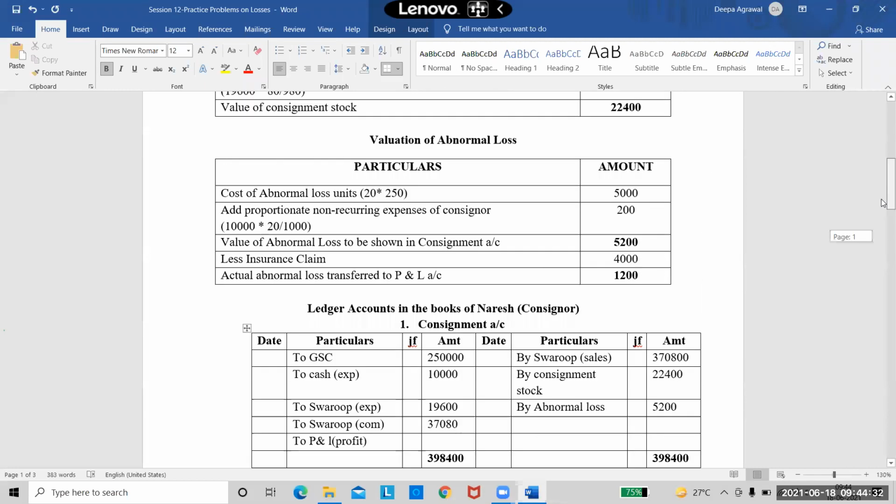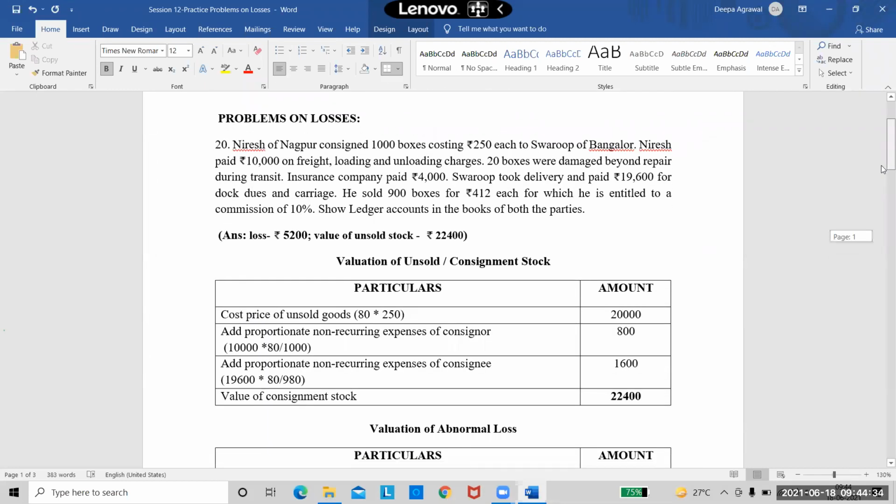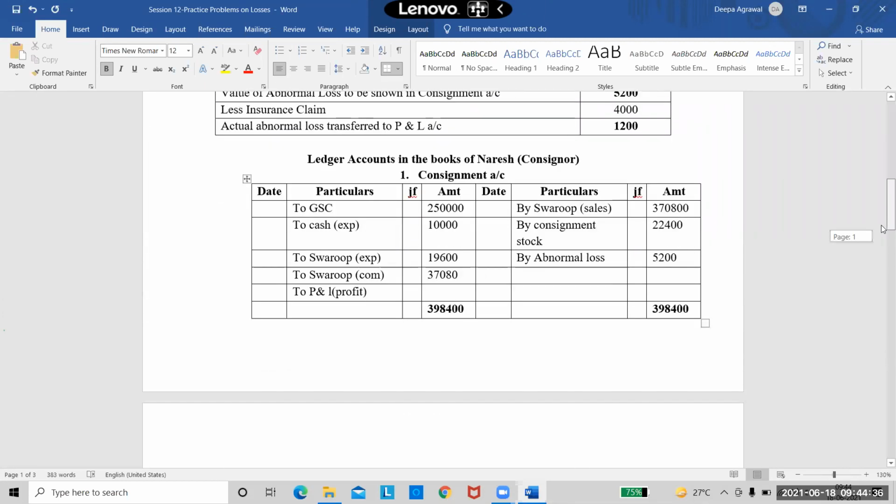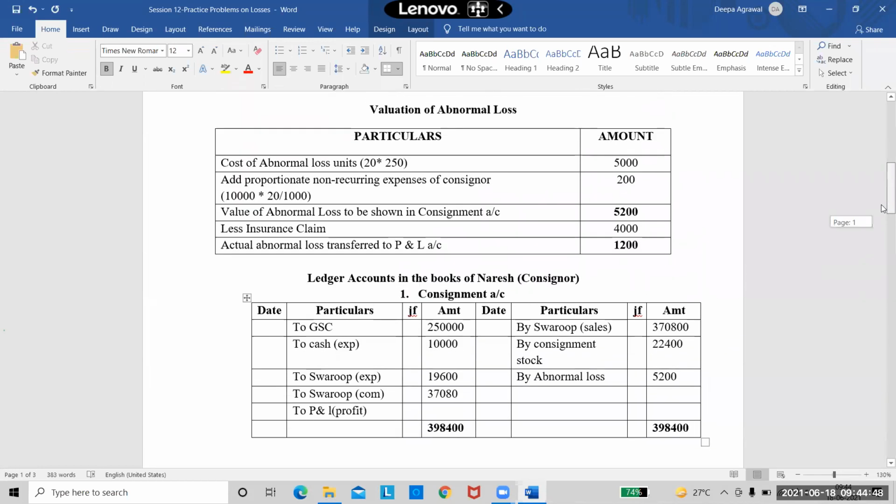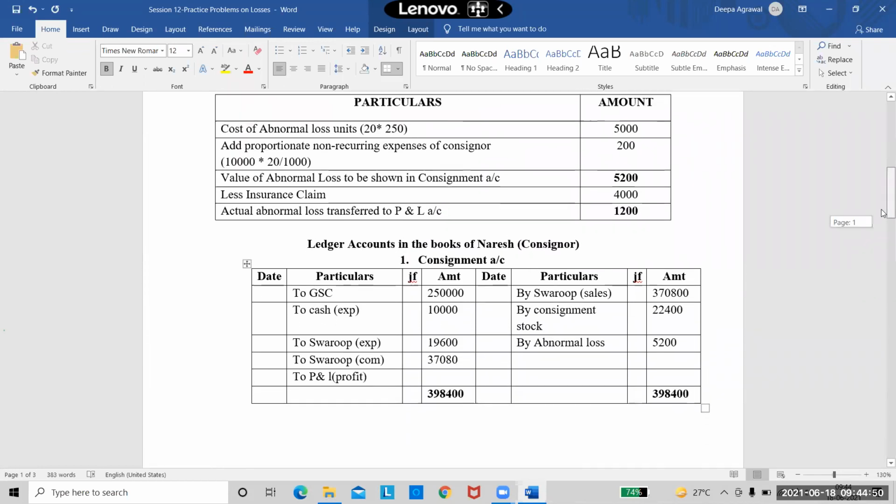So tell me what is the profit I'm getting on the consignment. I'm getting a loss. Is it a profit or is it a loss? Did I do the total correctly? Yes, ma'am. Okay, so 3,98,400. Are we getting a profit?